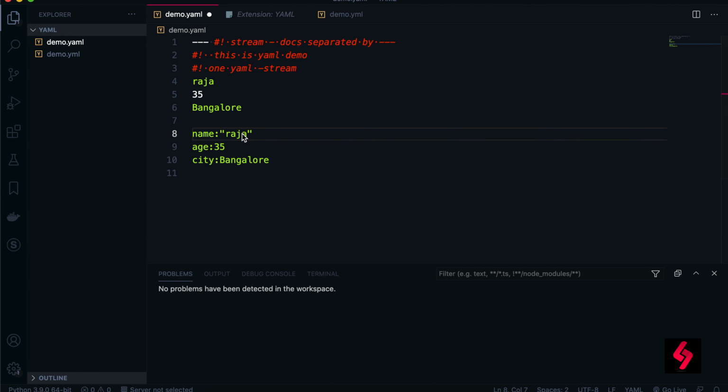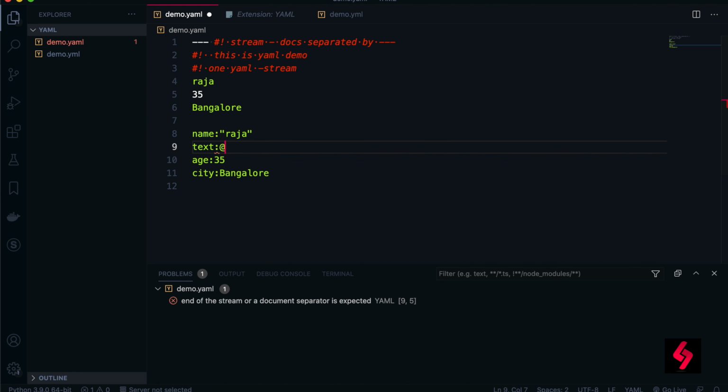This will be treated as, especially, a string. But when you want to specify some text like this, you think, here there is an at the rate of symbol, right? So generally it's a symbol. If you tell YAML to treat it as text, then we have to specify it in single quotes or double quotes, then only it will be considered as text. That's something we need to be careful about when giving any symbols or special characters, I mean single characters, to the text. That's important.